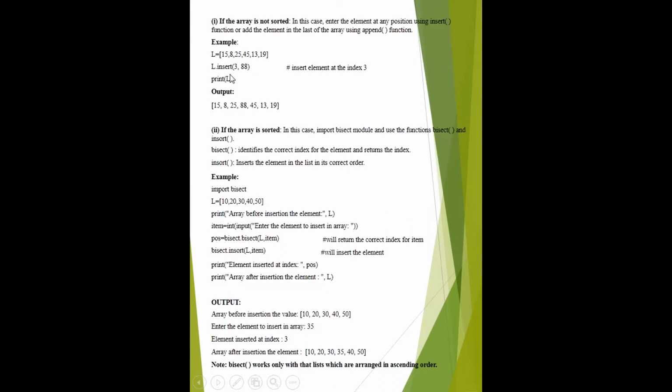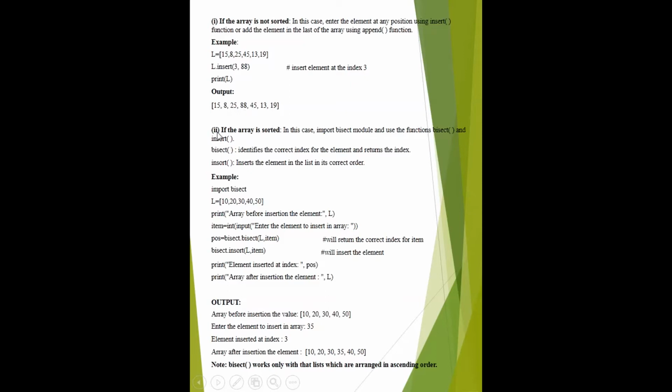We insert the element at the third position, and the element 88 is to be inserted, and then print the list. If we print the list, the output comes like this. In this list, this index is 0, this is 1, this is 2, and this is 3. It means 88 comes at index 3.